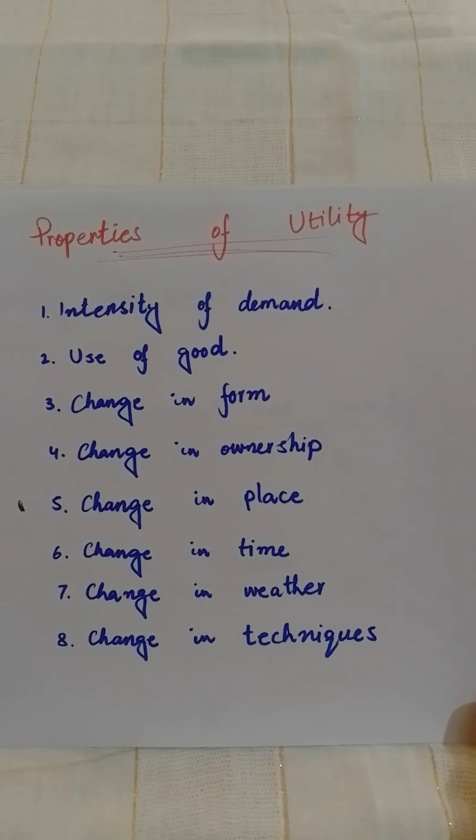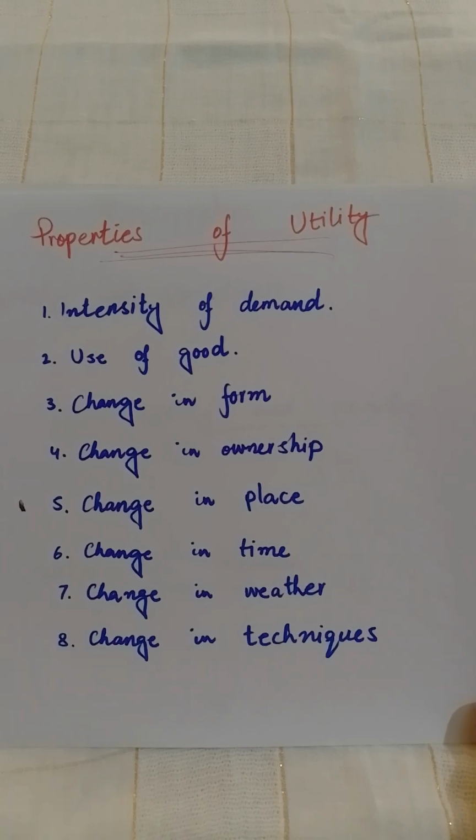In the same way, if a person is not sick, he doesn't want treatment, then treatment does not provide him utility. So utility depends upon the intensity of demand. If a person is hungry, then he wants to eat something, then food gives him utility, otherwise not.